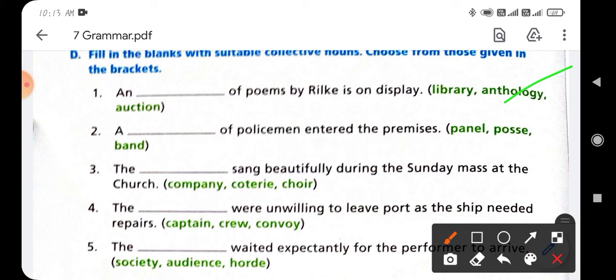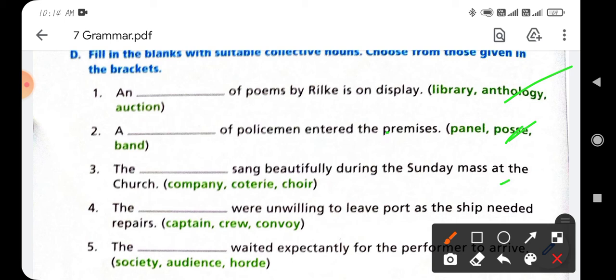Okay. Now option number two: a dash of policemen entered the premises. Here three options are given. The word posse is used in the blank. Then: a posse of policemen entered the premises. Okay.